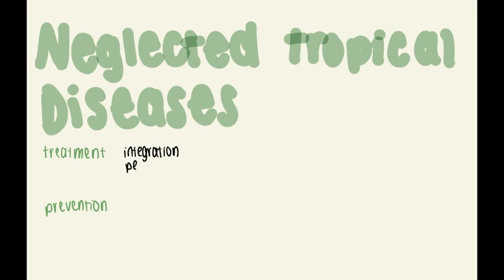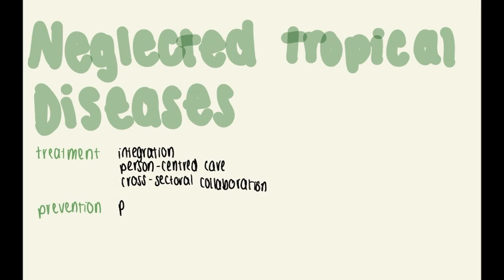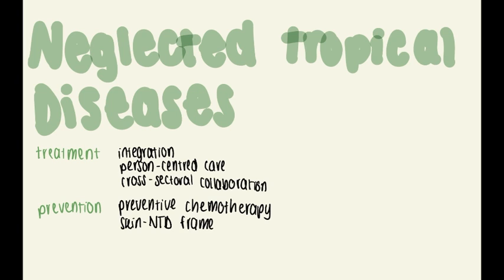Indicator 3.3.5 demonstrates the number of people requiring interventions against neglected tropical diseases. The World Health Organization introduced 3 main concepts to reach this goal: integration, person-centered care, and cross-sectoral collaboration, alongside preventative chemotherapy and the skin NTD framework controlling disease vectors.